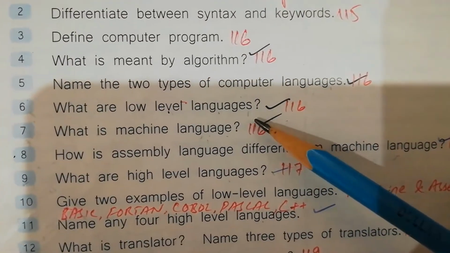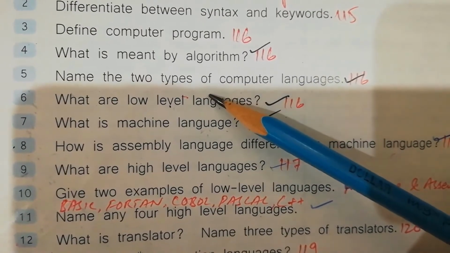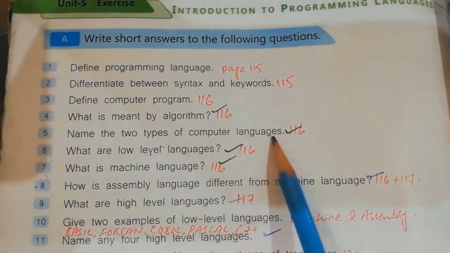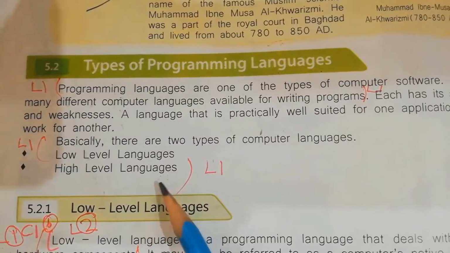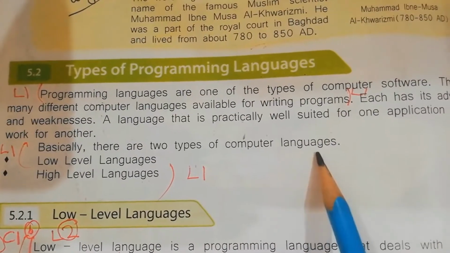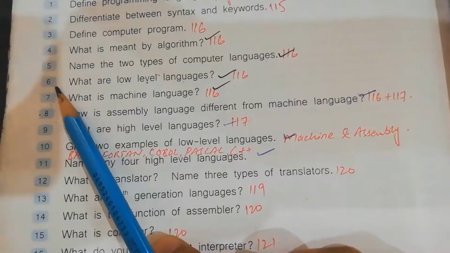Now move to the exercise. Today we are going to revise exercise A, question number 5, 6 and 10. Question number 5 is: name the two types of computer languages. Its answer is on page number 116. There are two types of computer languages: low-level languages and high-level languages.